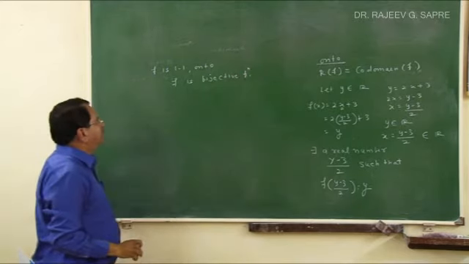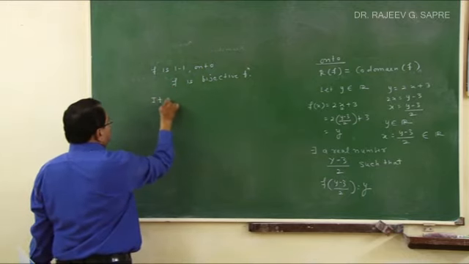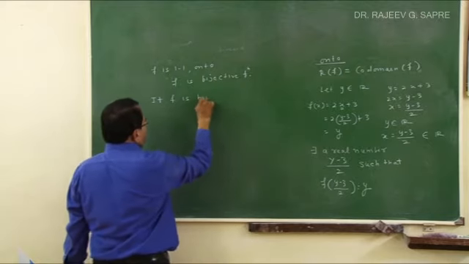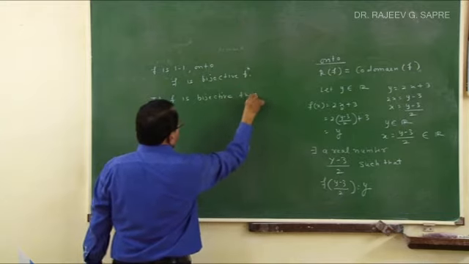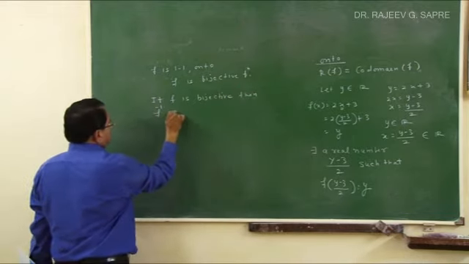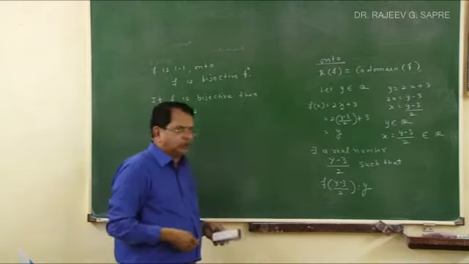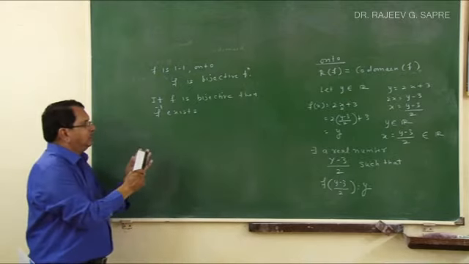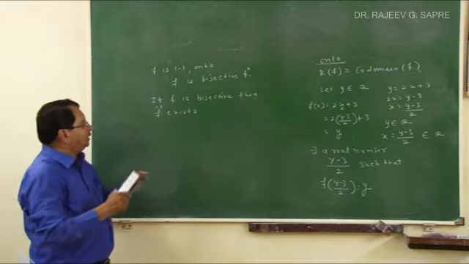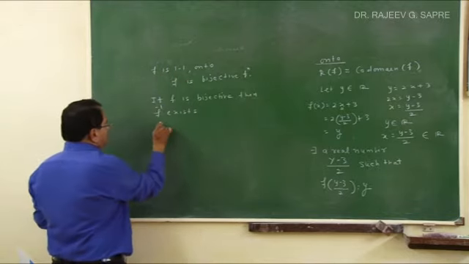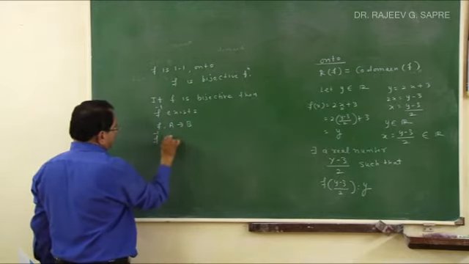Bijective functions play a very important role, because if f is a bijective function, then f inverse exists. So the inverse of the function exists whenever the original function is 1-1 and onto. That means if the original function has these two properties, 1-1 and onto, then the inverse of the function exists. And we should know that when f is a function from A to B, its inverse function is from B to A.